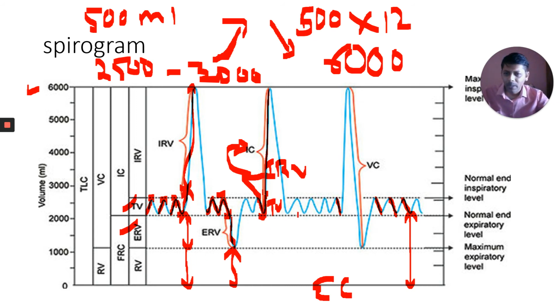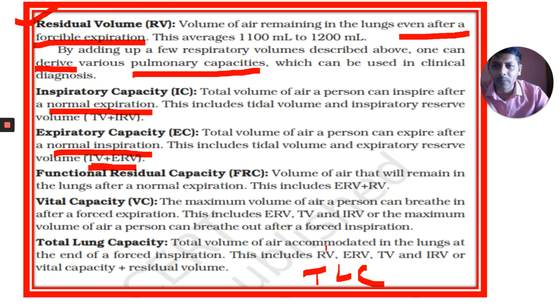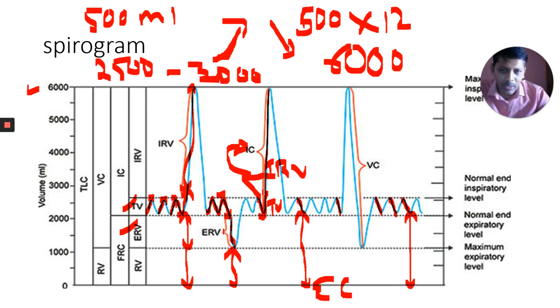Here, what I am telling is the volume of air that remains in our lungs after not forceful expiration, after normal expiration. That is called functional residual capacity. Very, very important. Most of the students confuse here. After normal expiration, this is functional residual capacity. After forceful expiration, it is RV, residual volume. After normal expiration, it is functional residual capacity, not volume.